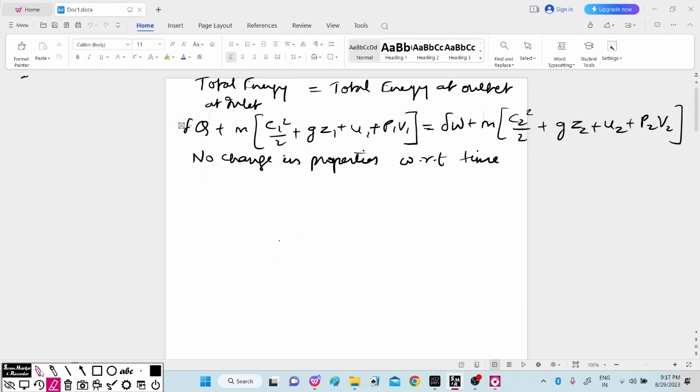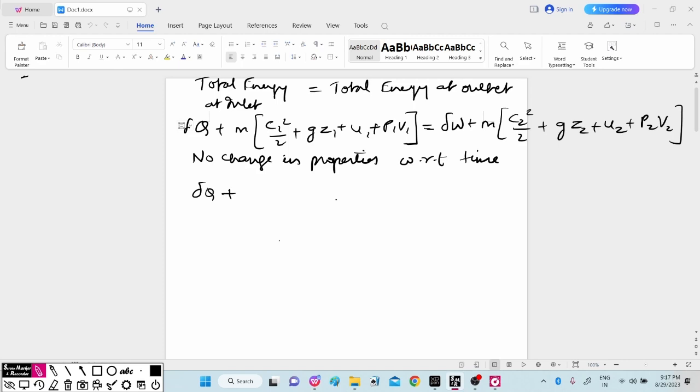we can write here that the inlet is going to be for per kg, and there is no change in the property with respect to time, so we can write down del Q plus C2 square by 2 plus GZ2 plus U2 plus P2 V2.